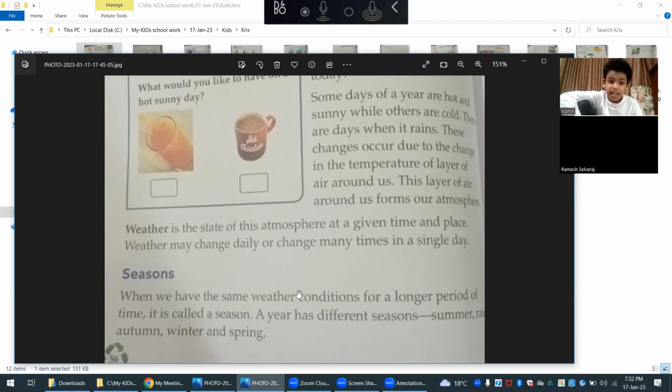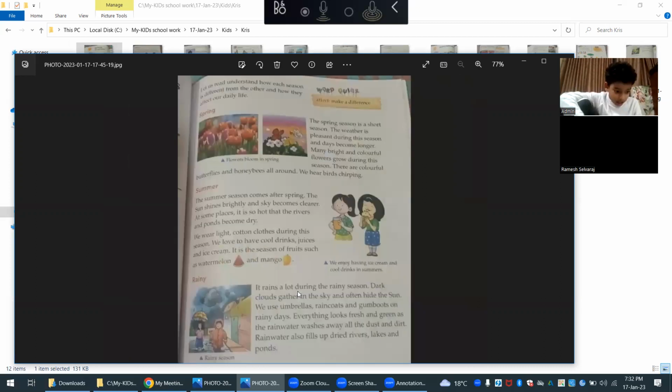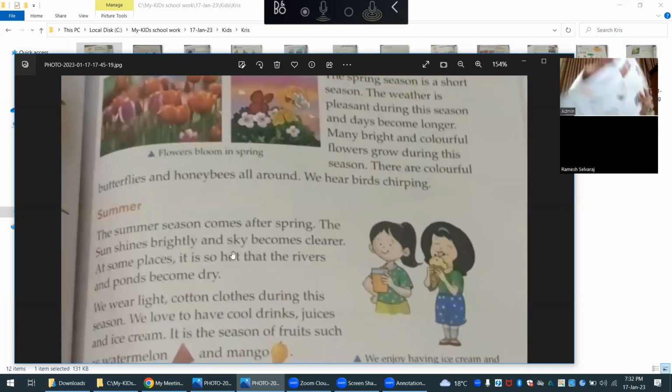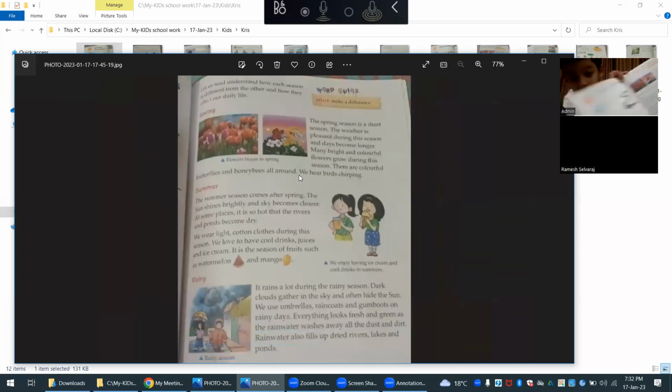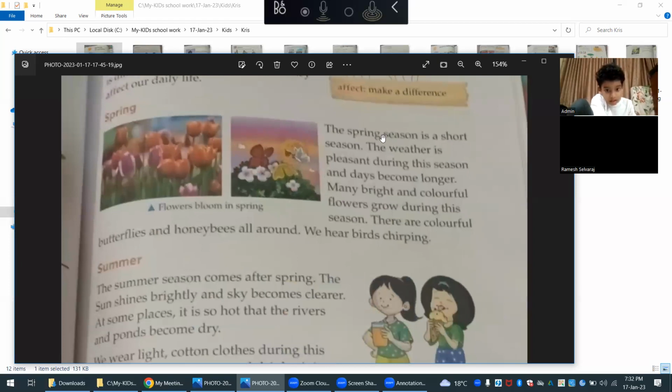Daddy, rainy isn't a season, but somehow they put rainy. See here. Summer season comes after spring. You remember? Summer season comes after spring. Also, Daddy, spring is a little cold. Okay, can you listen?